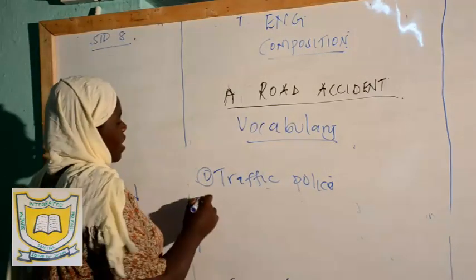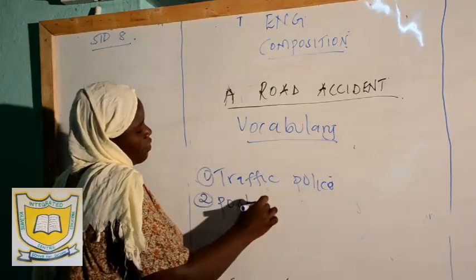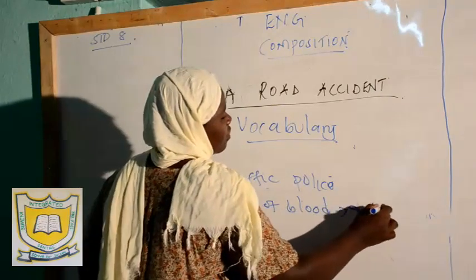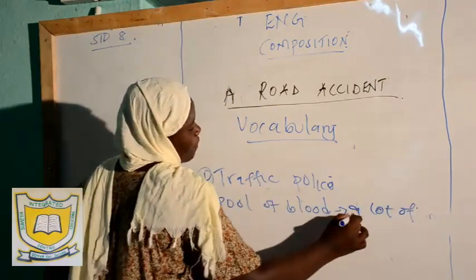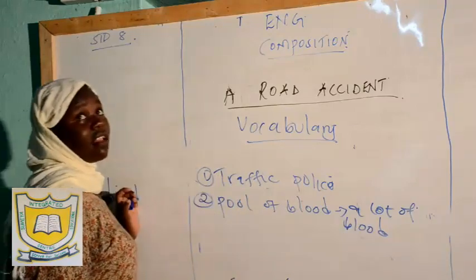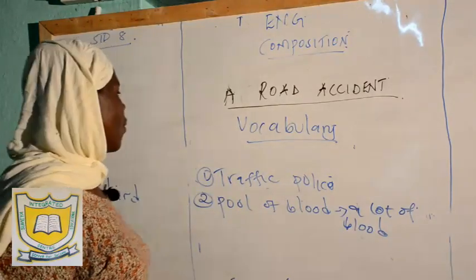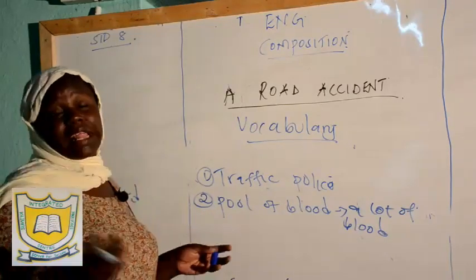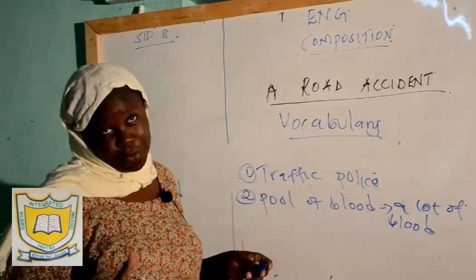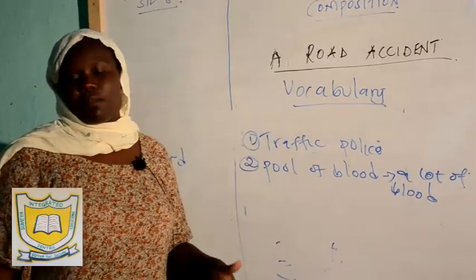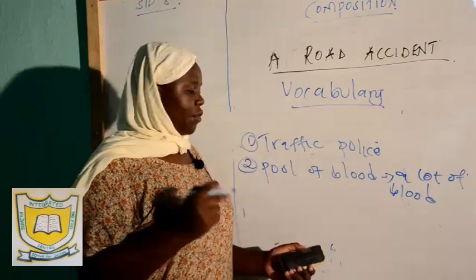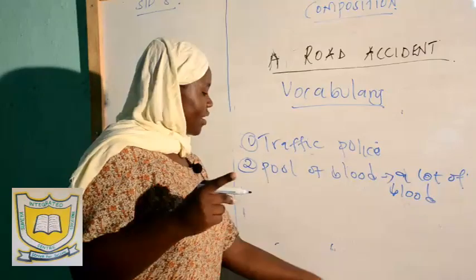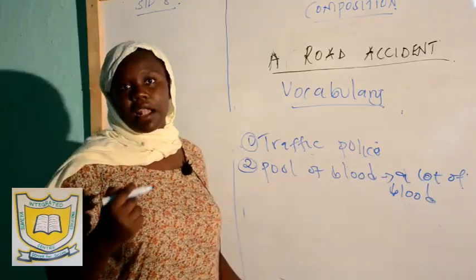And then we have number two, a pool of blood. Pool of blood simply means a lot of blood. Now, pool of blood is a style of writing called hyperbole. What does that mean? Exaggeration. I don't think there is a lot of blood that can be a pool. But again, you use this in your composition so that you as a writer can make the person marking your work know that whatever you are talking about is a lot of blood.